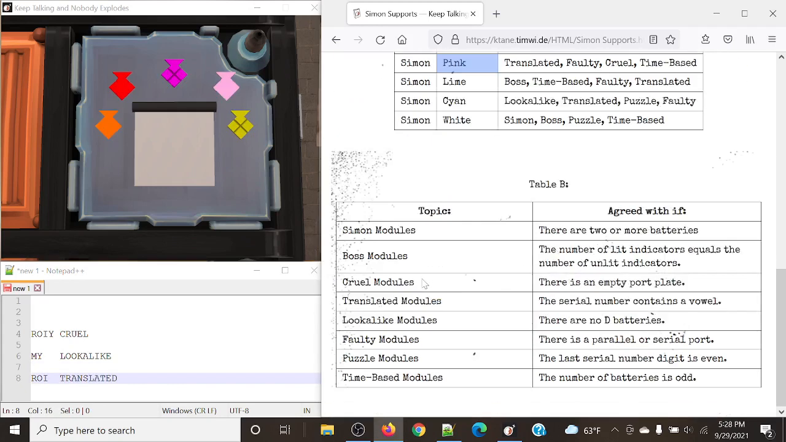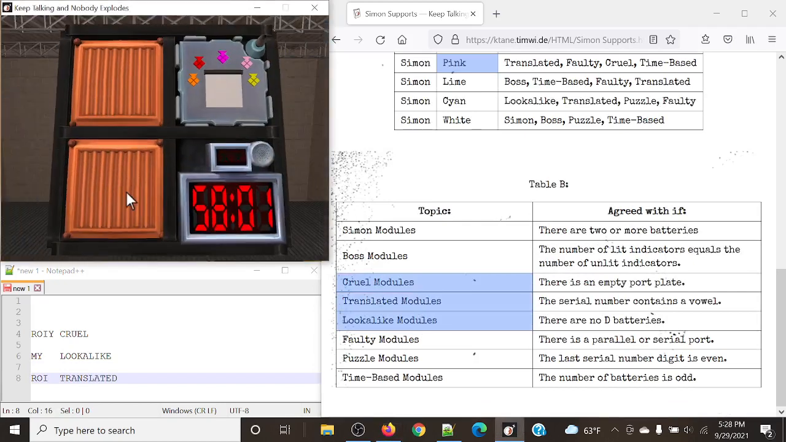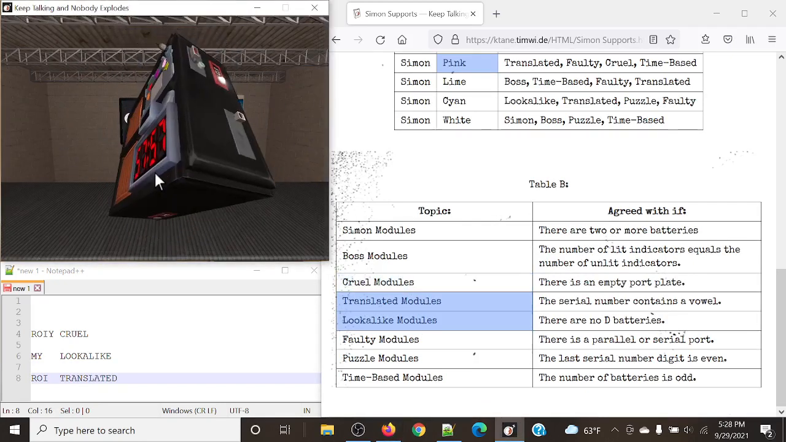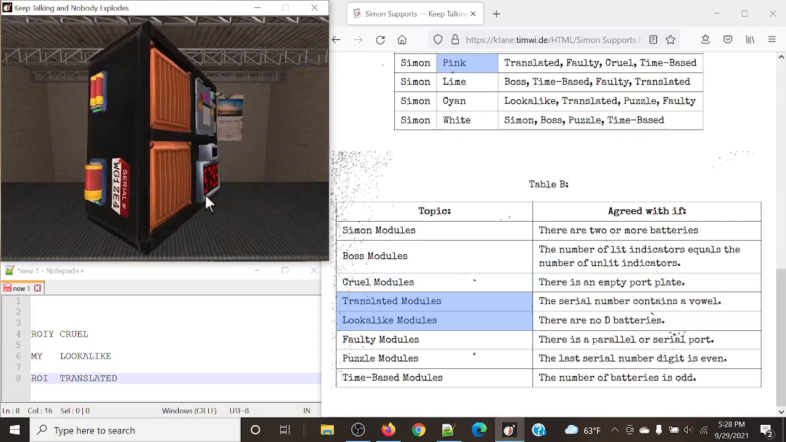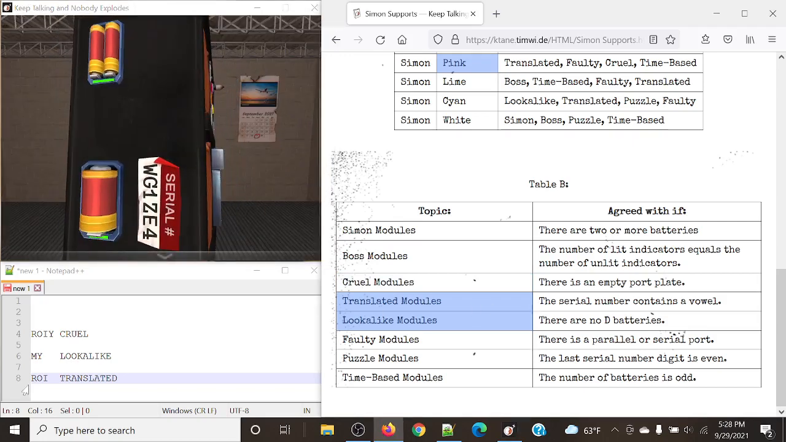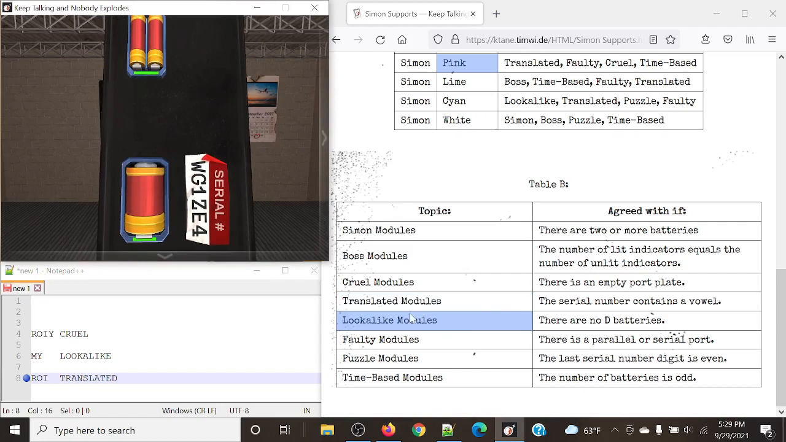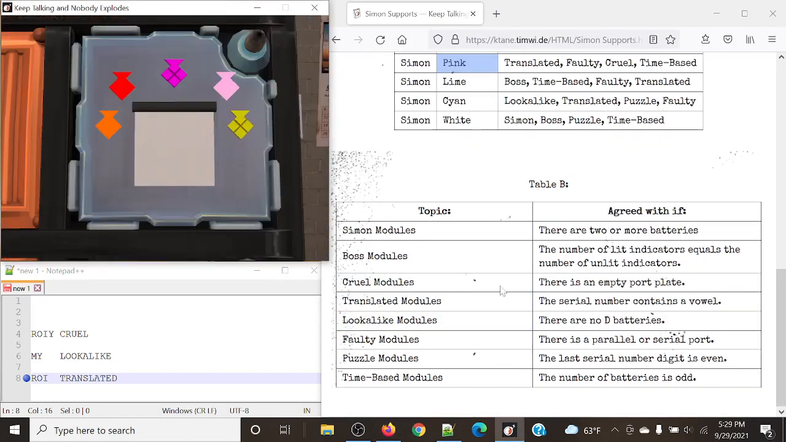Let's take a look at the rules this time. Cruel, lookalike, translated. Cruel in this case is empty port plate. Nope. Translated is serial number contains a vowel. It does indeed, so translated is true. And then lookalike, there are no D batteries. That is not true because I'm looking at one right now. So in this case, we're going to simply agree with translated.